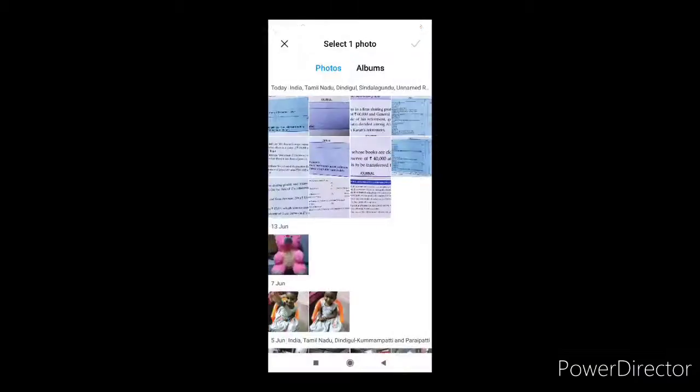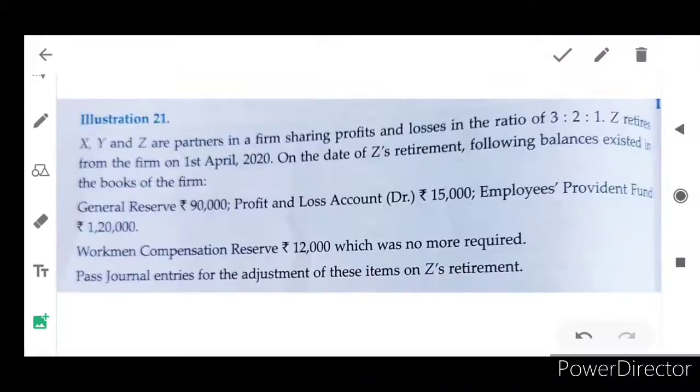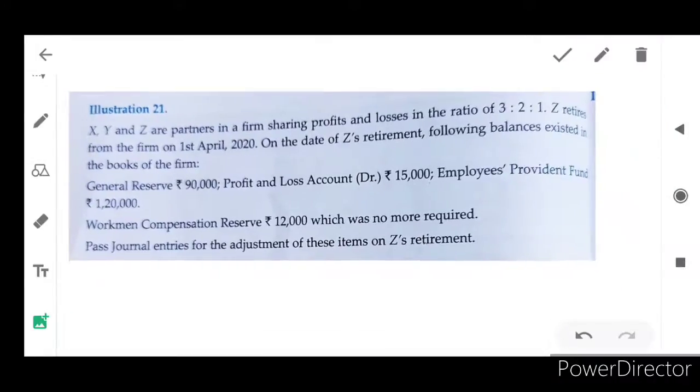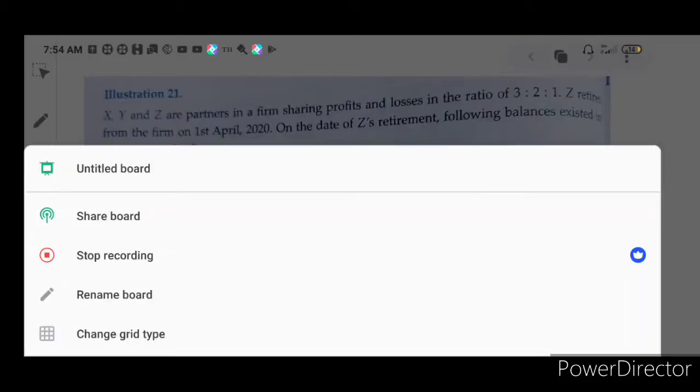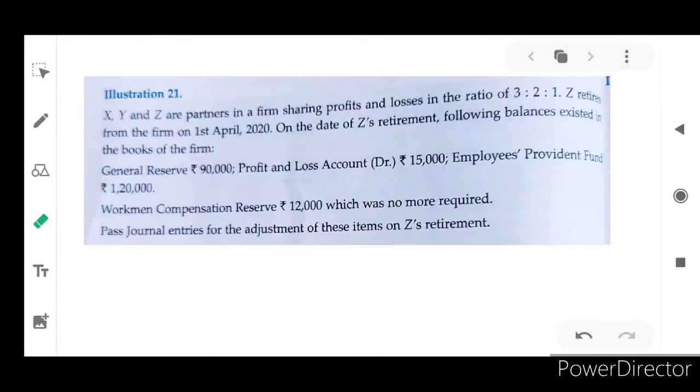What does this problem say? X, Y, Z are partners in a firm, sharing profits and losses in the ratio of 3:2:1. Z retires. Who is retiring? Z retires from the firm on 1st April 2020. On the date of Z's retirement, the following balances existed in the books of the firm.